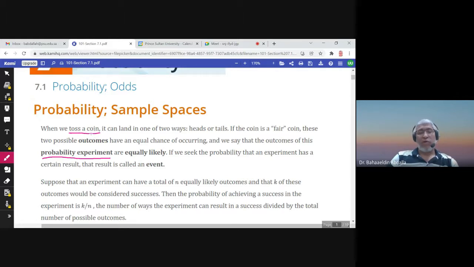We get either head or tail. If the coin is fair, the two possible outcomes, head or tail, have an equal chance of occurring, and we say that the outcomes in this case are equally likely.